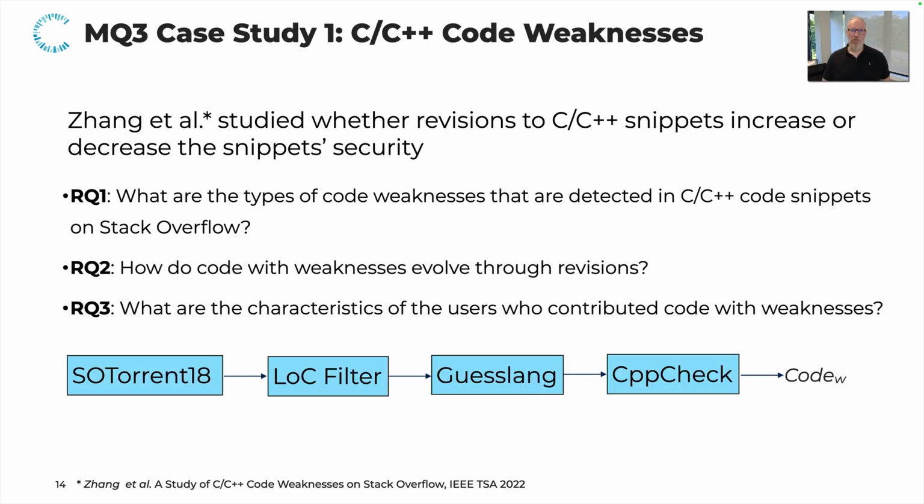To this end, they built a study pipeline that consumed the Stack Overflow data from 2018 as part of the SOTorrent 2018 dataset release.